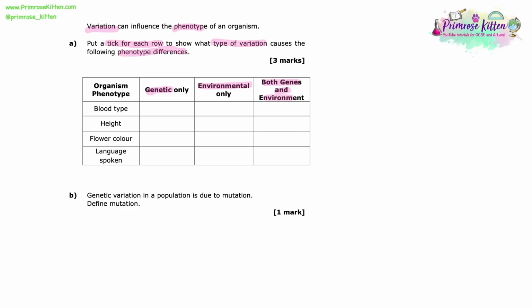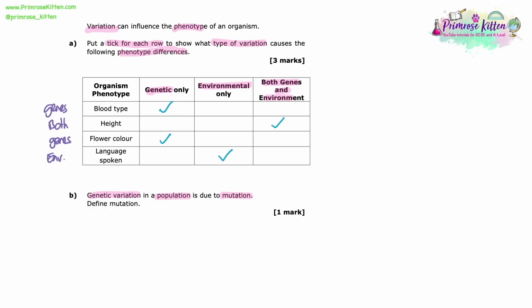If we go through these one by one, blood type is definitely caused by genes. You inherit that from your parents. Height is both genes and the environment because it can be affected by your diet as well as genes. Genes code for flower colour, because again that's like eye colour and hair colour in humans. And then the language you speak is definitely just due to the environment that you're raised in, where in the world you are raised. It's nothing to do with genes.